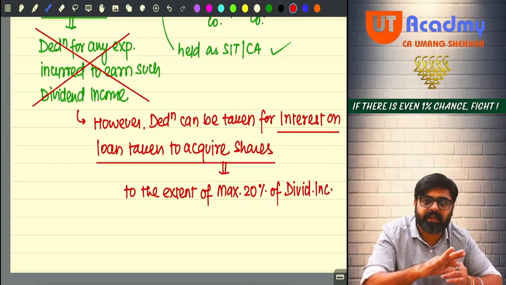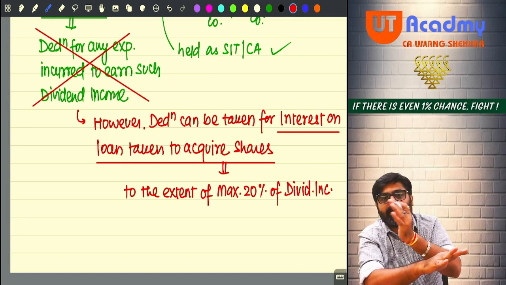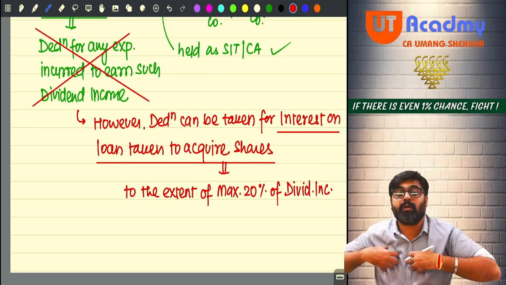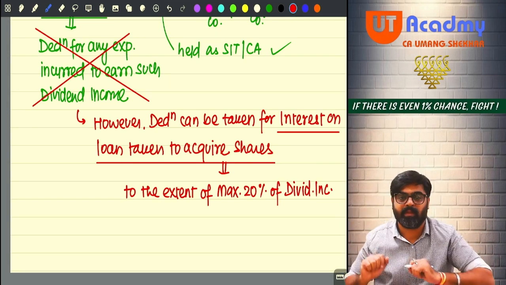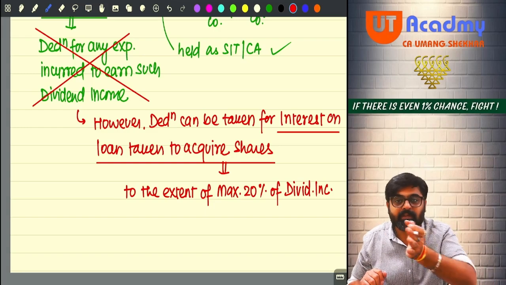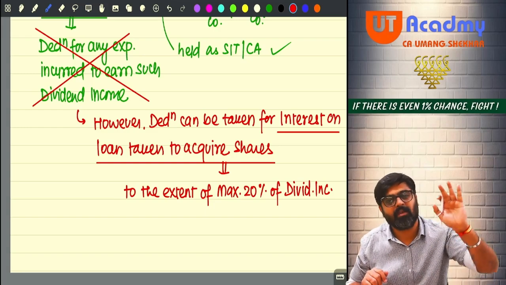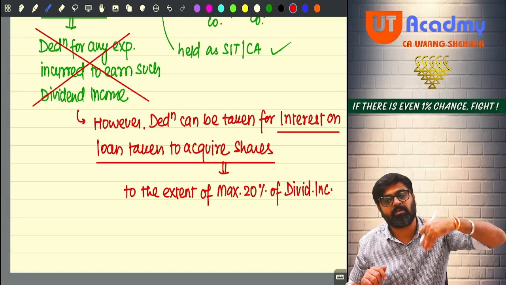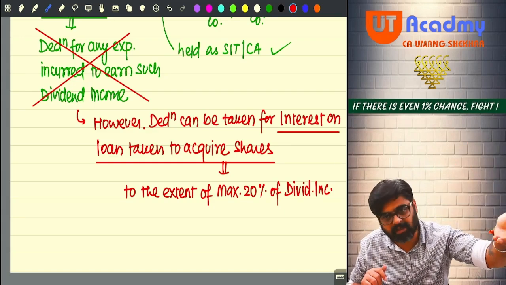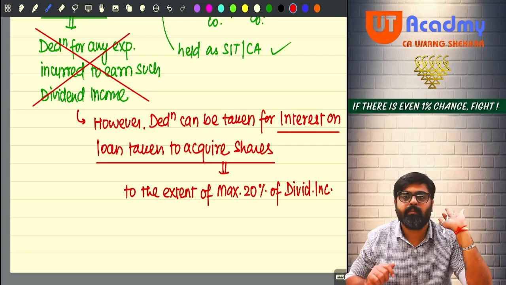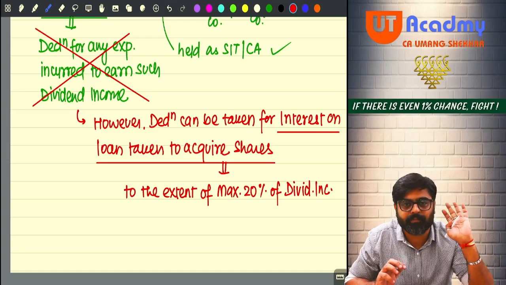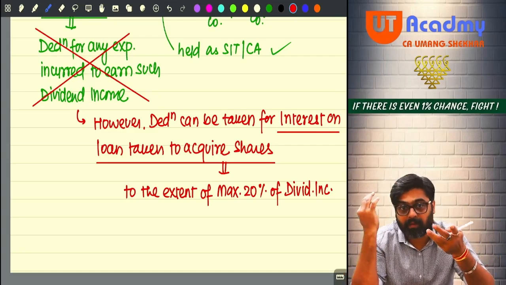Now out of GTI, when you reduce those incomes, LTCG and STCG, because you cannot claim chapter 6A deductions out of them, don't reduce the dividend. Dividend is just like your normal income. From other normal incomes, are you able to claim chapter 6A deduction? Yes. From here also you can claim chapter 6A deduction. Will you remember this? Now wait, one more thing.